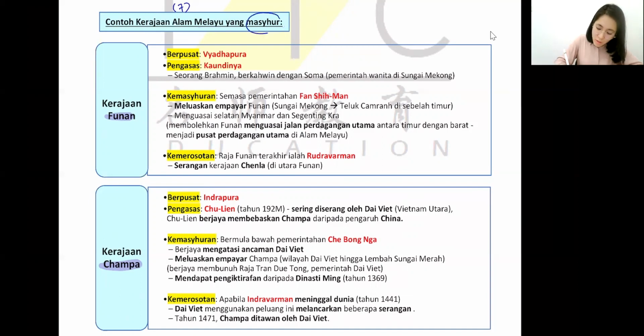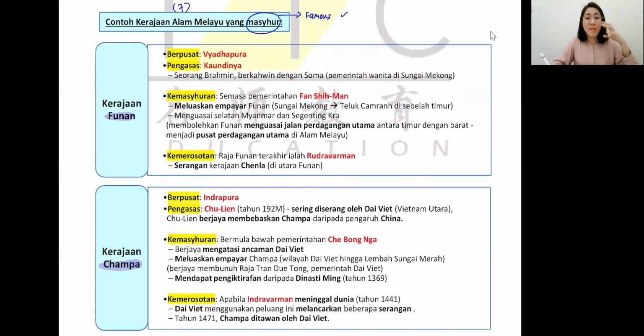Can you help me to circle this word? Masyhur means famous. We are discussing the famous kingdoms located at Alam Melayu. So normally, how do we explain famous and masyhur and why we mention that all these kingdoms are so famous? Now, always when we study all this sejarah, right?